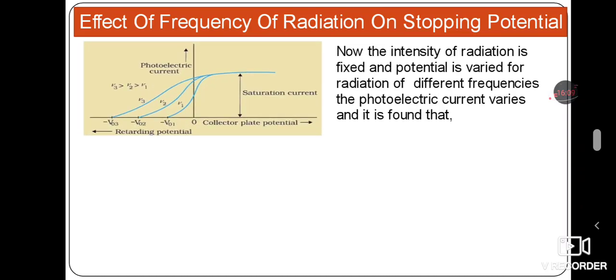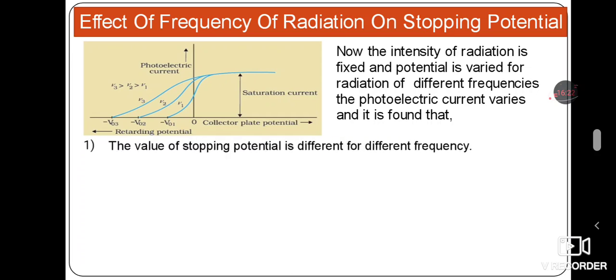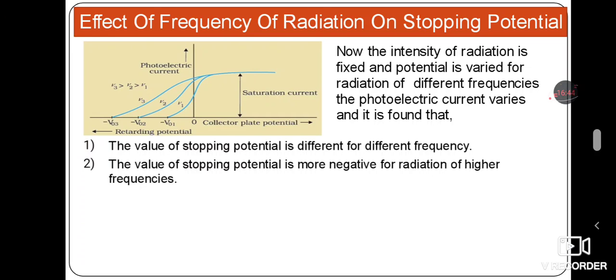Now the intensity of radiation is fixed and the potential is varied for radiation of different frequencies. The photoelectric current varies, and it is found that the value of stopping potential is different for different frequencies. So with different frequency lights, we get different stopping potentials.